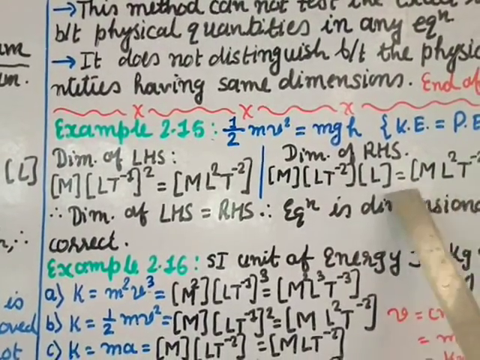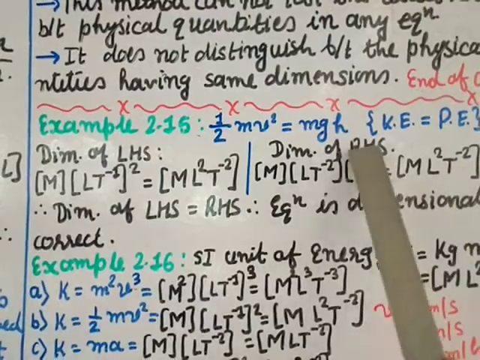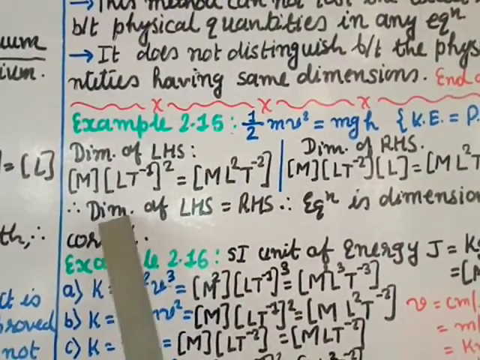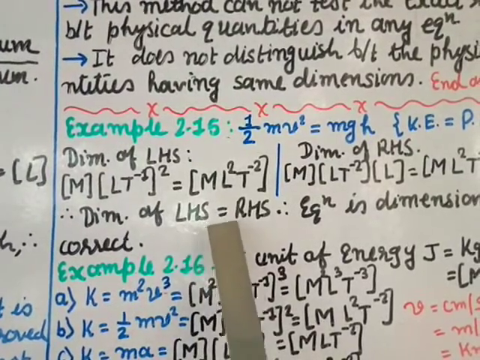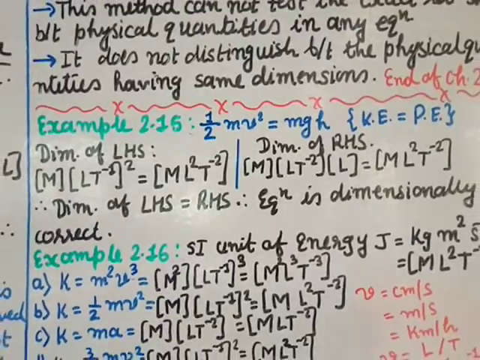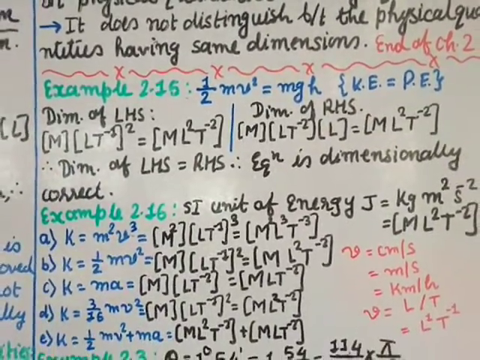So you look at this, m L square t minus 2. This is the right hand side, and the left hand side is m L square t minus 2. So both are equal. Dimensions of the left hand side equal the right hand side. Therefore the equation is dimensionally correct. Okay, let us see example 2.16.